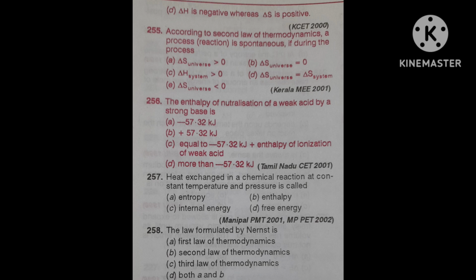Next question. Heat exchanged in a chemical reaction at constant temperature and pressure is called: first option entropy, second option enthalpy, third option internal energy, fourth option free energy.